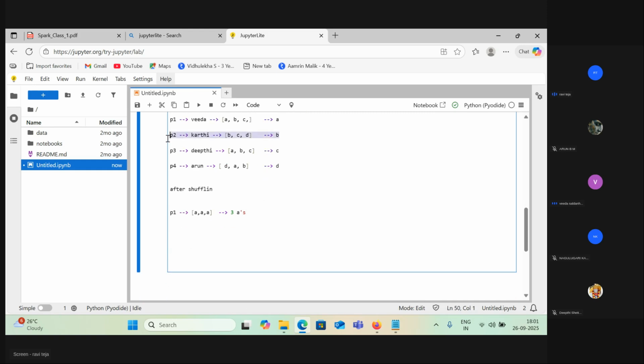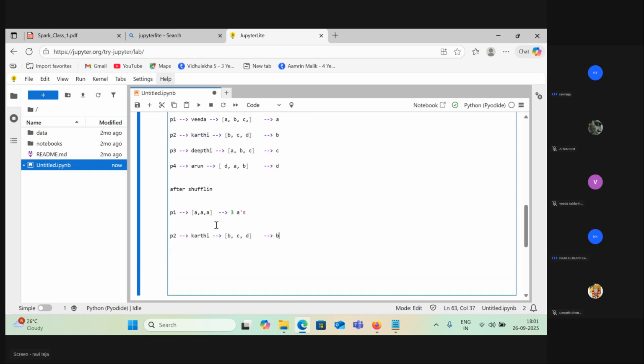Now let's come to Karthik. Karthik, you need to calculate B's. How will you do that? Before shuffling, I have one B. Okay. After shuffling, I have four B's. Yes, you need one each from Veda and Deepti. Four B's. Now you need to shuffle, right? Without shuffling, you cannot. In your partition, you do not have any data, so you need to shuffle the data. Then only you will have these values. Perfect. Now who's next?